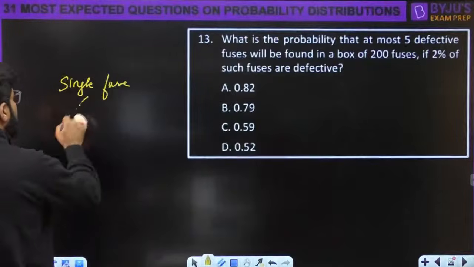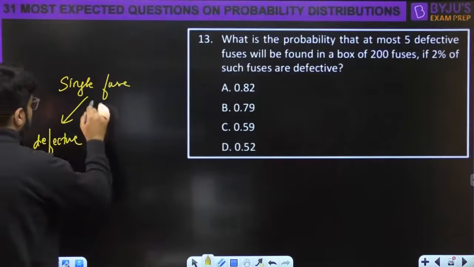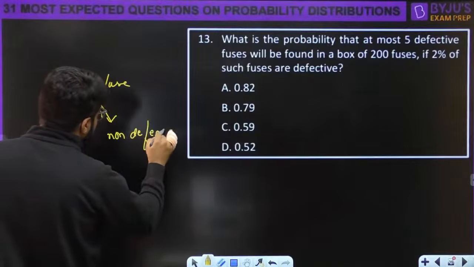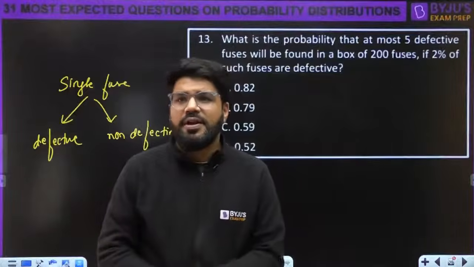A single fuse may be defective or it may be non-defective.